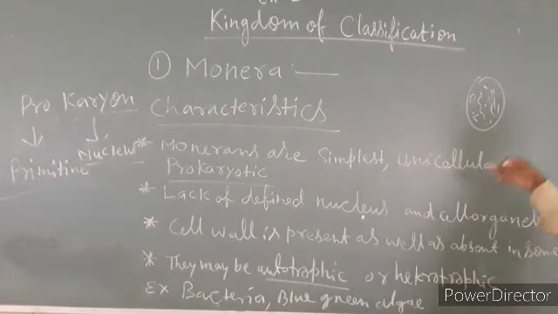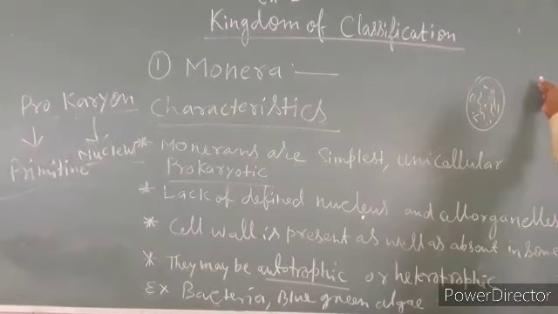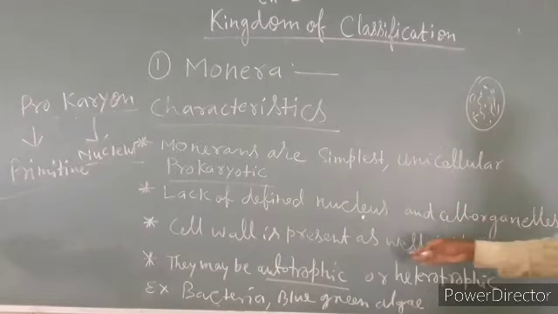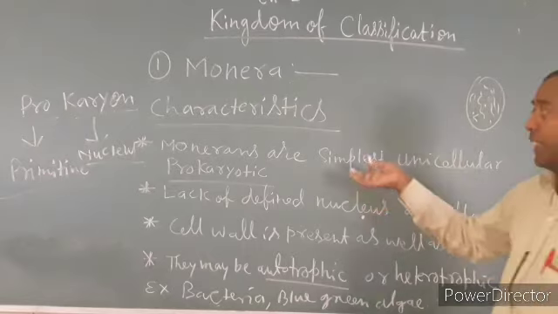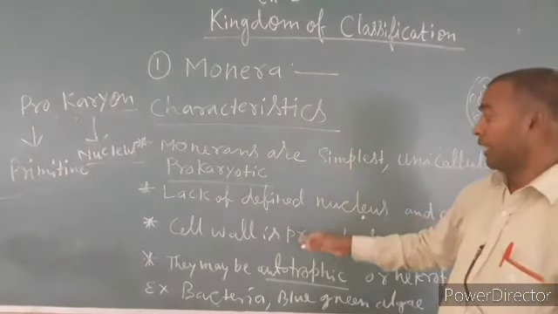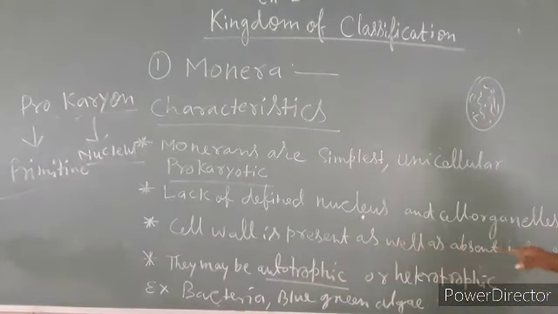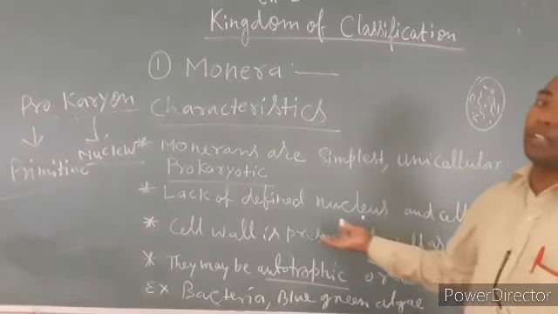The cell organelles, such as mitochondria, Golgi apparatus, endoplasmic reticulum, and so on, are also not defined in the cell. Cell wall is present as well as absent in some. In some organisms they have the cell wall, but it is not made up of cellulose.